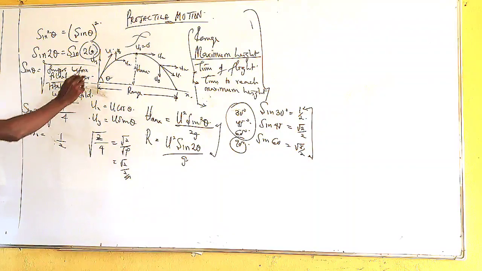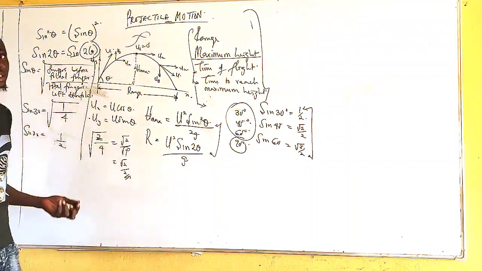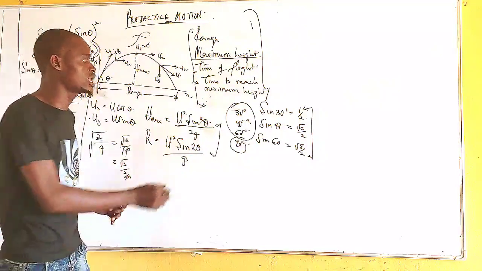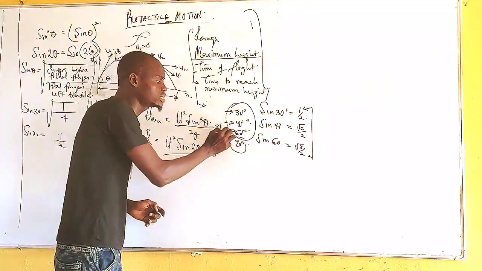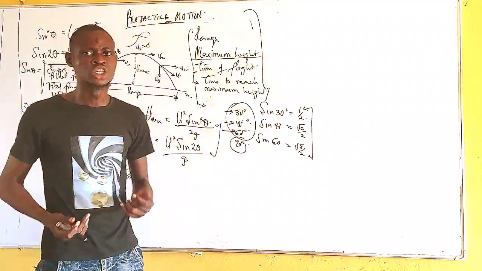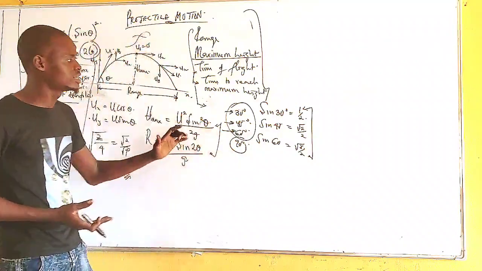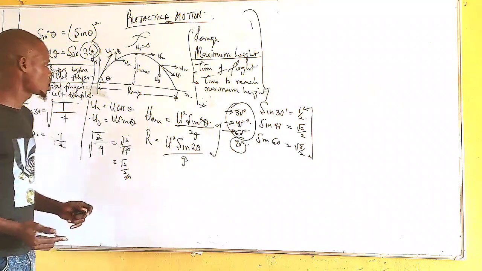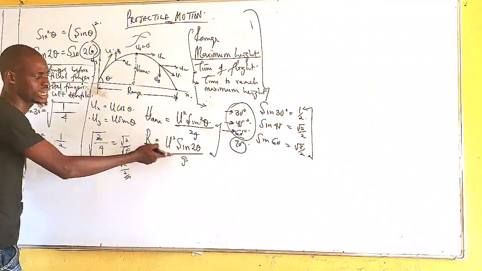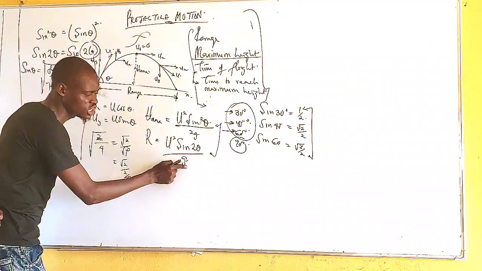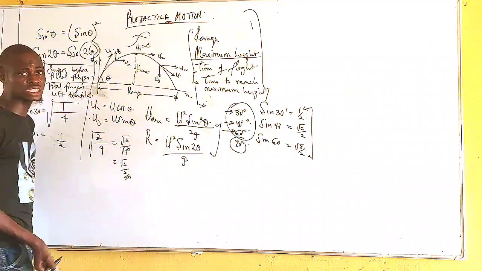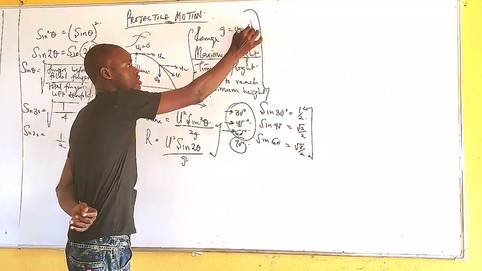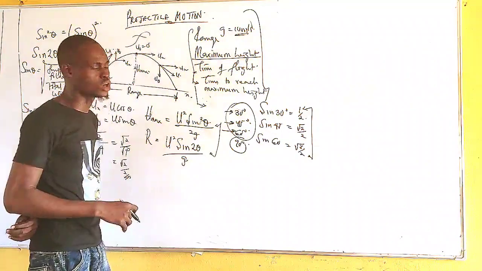So you can easily use my formula to find your sine values, which you are going to be given in the graph. If you are not given any, you can only be given this. Why? Because there is no calculator. So they expect you to understand how to use these trig functions. The range of the projectile will be given to you. My g indicates acceleration due to gravity, which will also be given to you. Your g will be equal to 10 meters per second squared. Try to memorize that also.